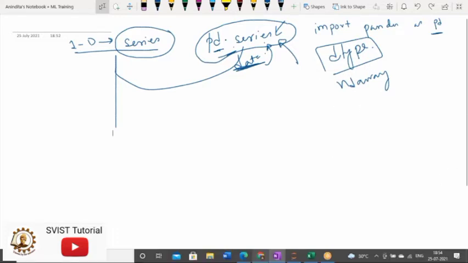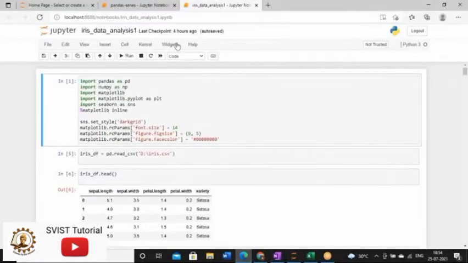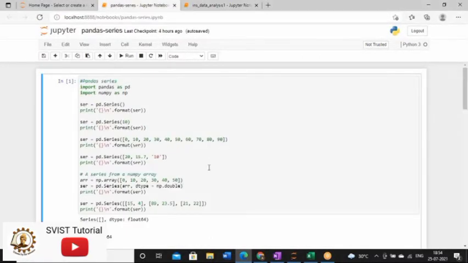So now let's consider this code over here. See, here I'm going to create a pandas Series, and also I'm going to use the array. That's why I have imported two libraries, pandas and NumPy. And here try to understand, I have created a Series by using pd.Series. And you have to understand one point, the S will be in caps.